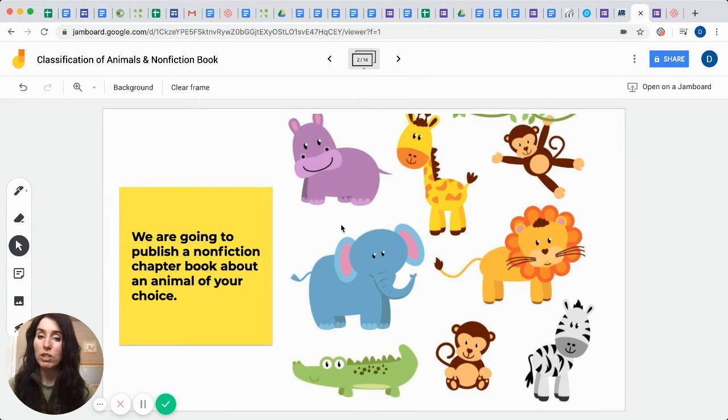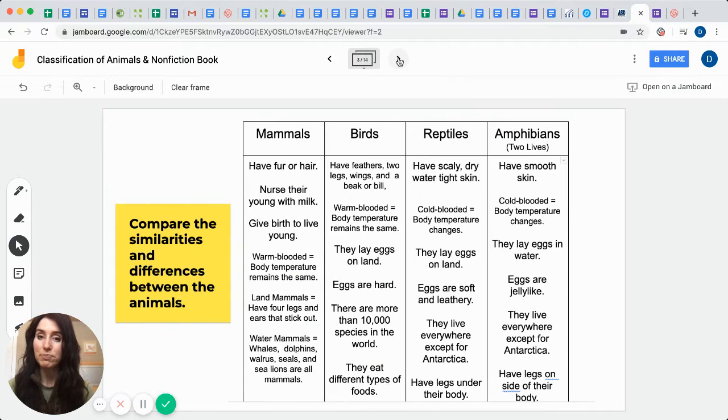But before we do that, again, I need you to get your materials out that we have created thus far together. We're going to be talking about how do I go about publishing my nonfiction chapter book about my animal. And there's steps that you would do. You don't just take it and throw it together. We've done the rough draft part. Now it's time to start taking the rough draft into a revised and edited format, and then we can publish it, and then it's ready to be read to others.